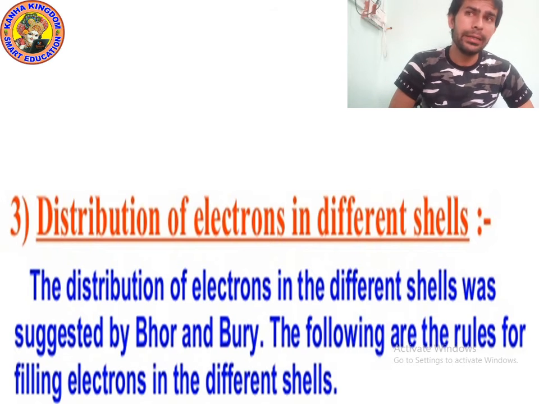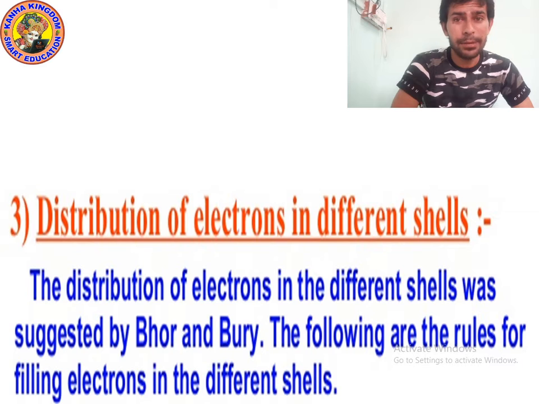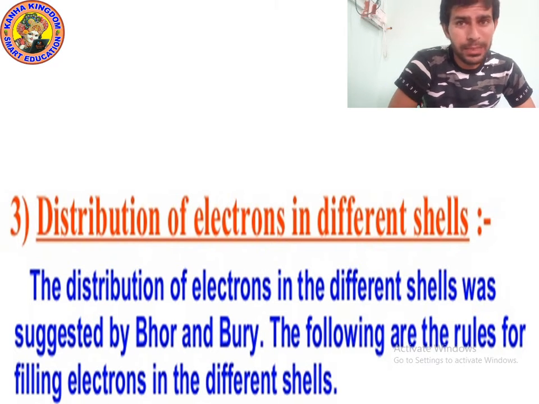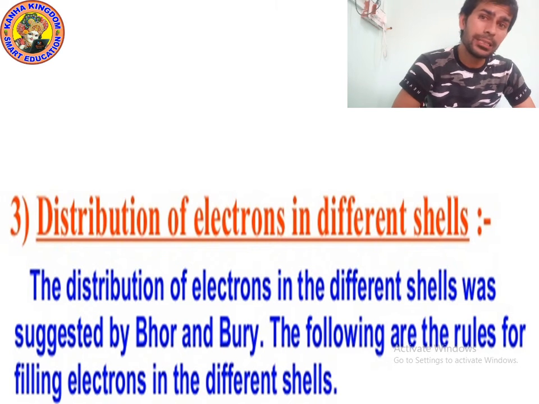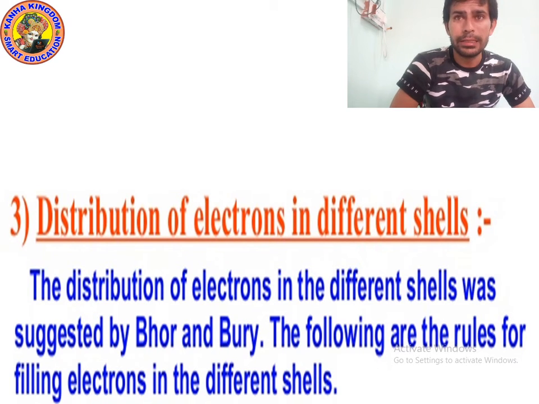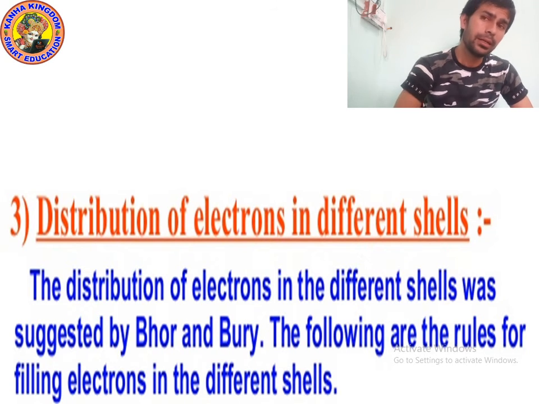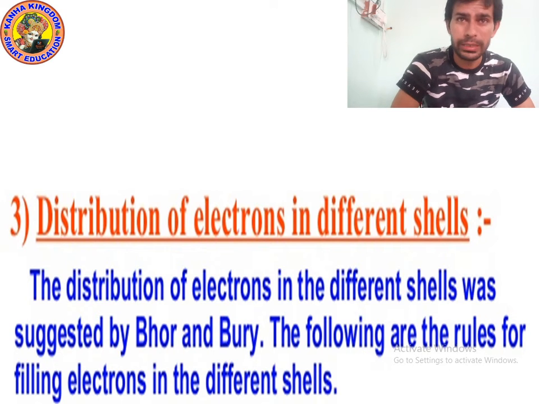So how many electrons are present in an orbit? How many electrons are present in a shell? If I talk about our solar system, planets revolve around the sun in orbits. Only one planet is present in one orbit. But many electrons are present in one orbit, or you can say one shell.